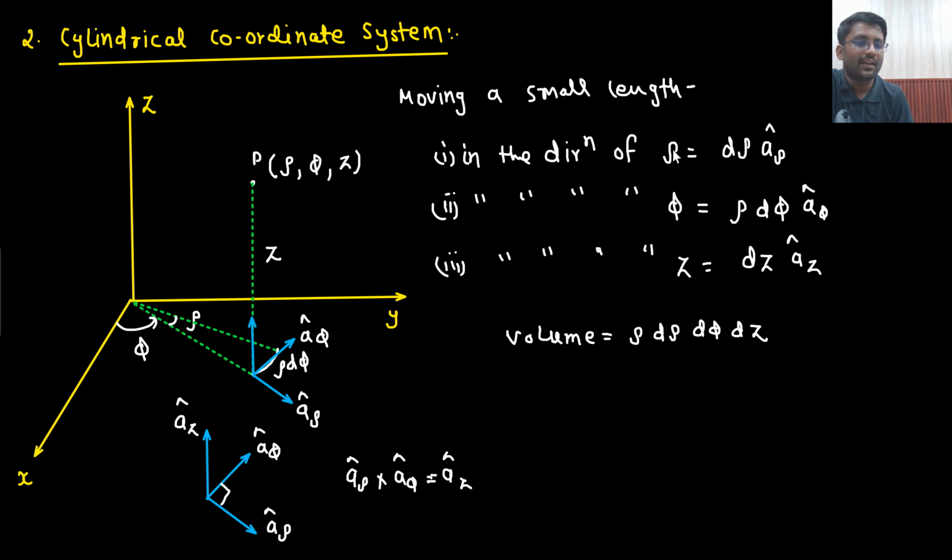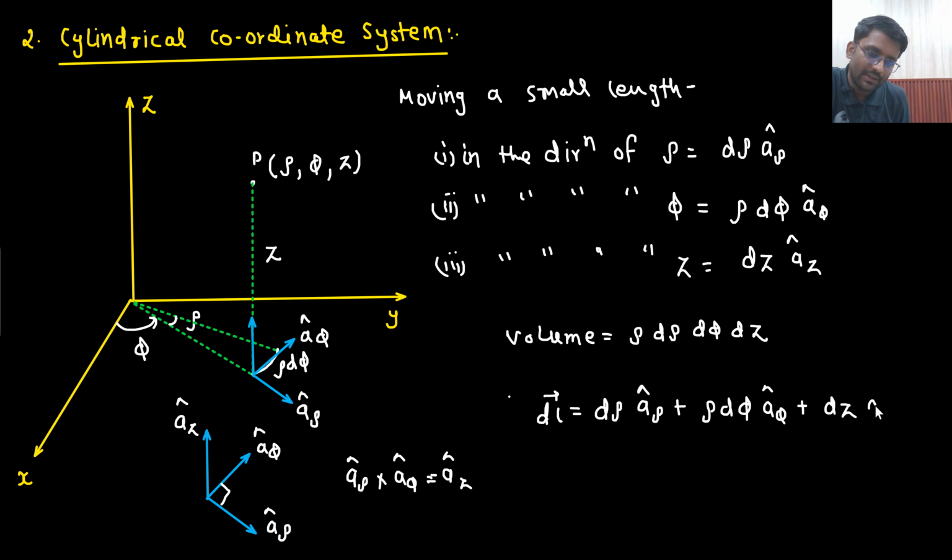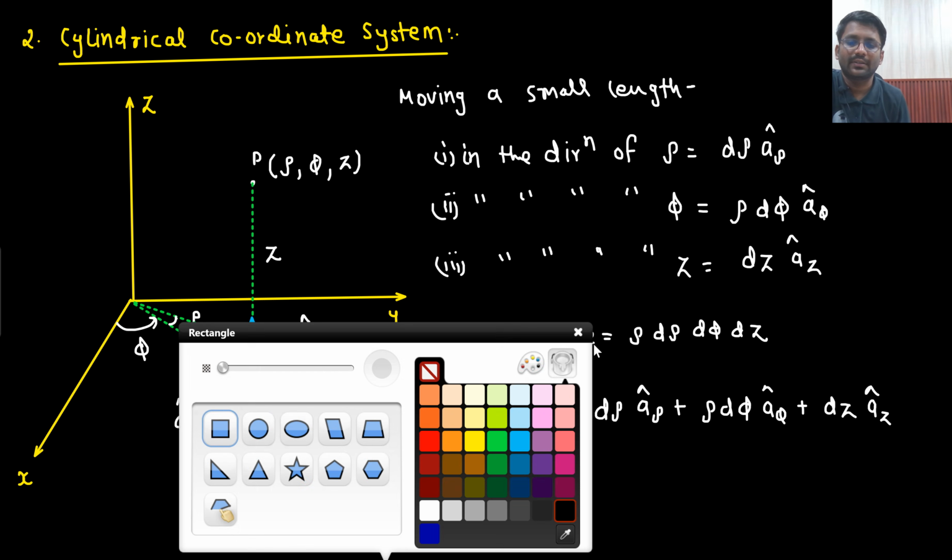If I move in the rho z plane, then what will be the distance? Sir, the distance would be d rho a rho cap plus dz az cap. And if I move in 3D space, the small length in the 3D space would be d rho a rho cap plus rho d phi a phi cap plus dz az cap. This will be the small length in 3D space.